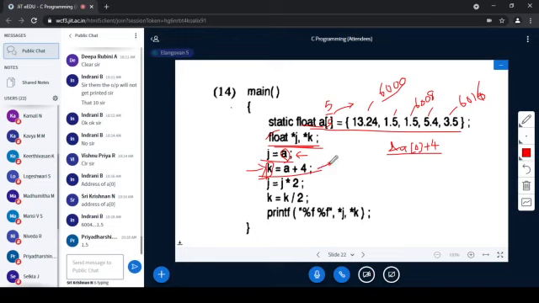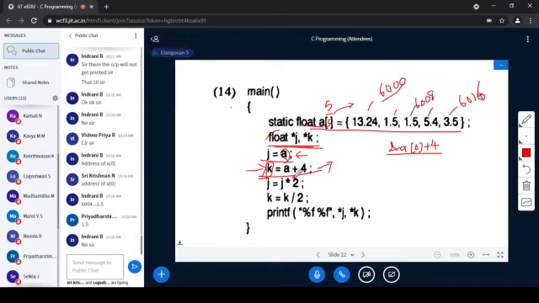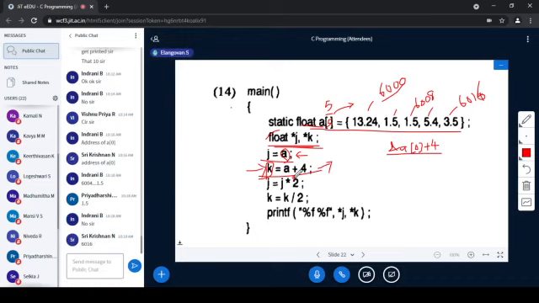Okay, in A plus 4, what will get stored? What is the value of K? Is it 6004? Value of K is 6004. That is what you are trying to say, Indrani? Yes, it is 6016. Address of A of 0 is this. Address of A of 0 plus 1 is 6004. Plus 2 is 6008. Plus 3 is 6012. Plus 4 is 6016. So I hope you remember the number line.